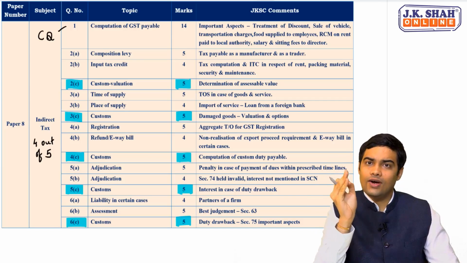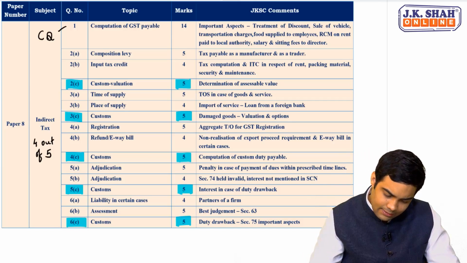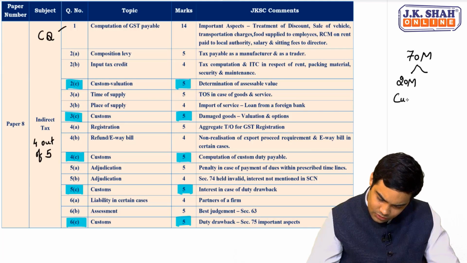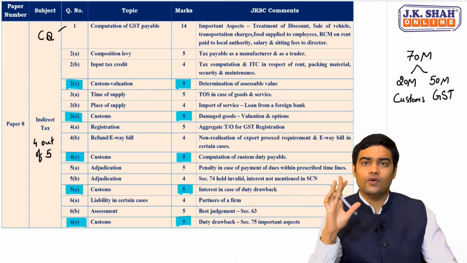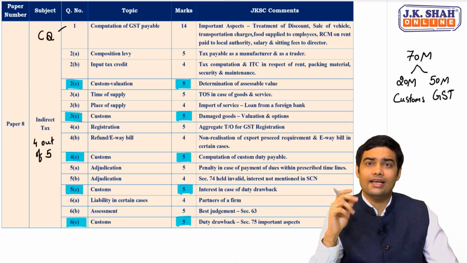See, out of 100 marks, you have 30 marks related to MCQ and the balance 70 marks is descriptive type questions. Out of this, 20 marks was related to customs and the balance 50 was related to GST. This is the overall analysis. Never ever ignore customs. It is a fairly high scoring topic.